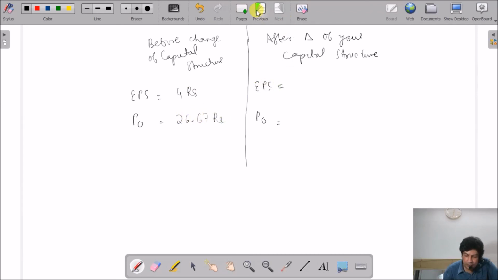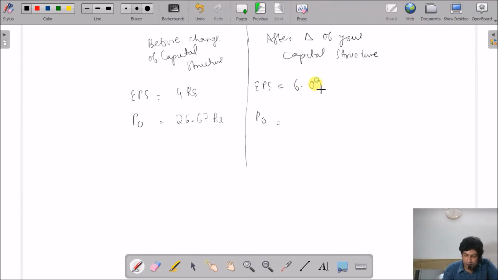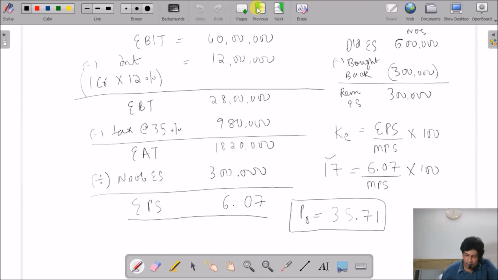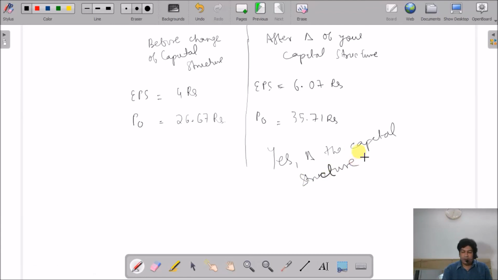Now the revised earning per share is 6.07 rupees, and the revised market price is 35.71 rupees. You can see that from the equity shareholders' point of view, the earning per share has risen, and the market price has risen. So the answer is yes, change the capital structure. I hope I have made myself clear. See you all in our next lecture. Thank you.